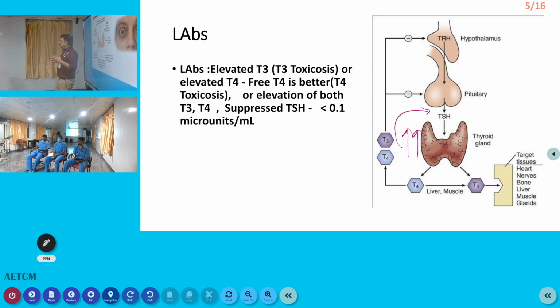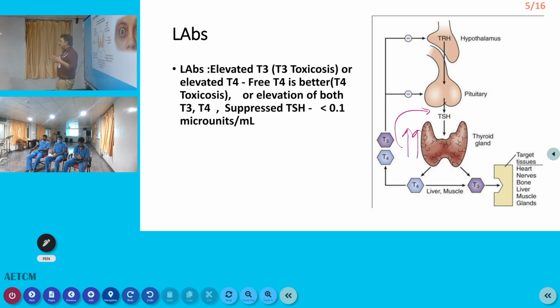But in hypothyroidism, T3 and T4 are not being produced. That gives feedback to the TSH production center, and TSH will increase, so that the thyroid gland can function more. So here the most important investigation will be TSH.